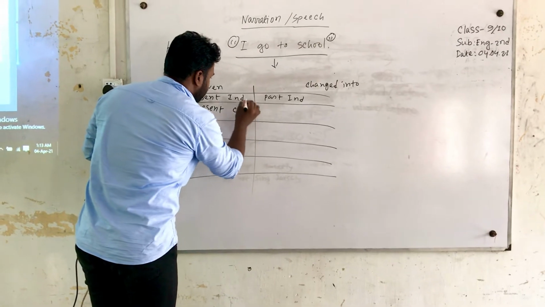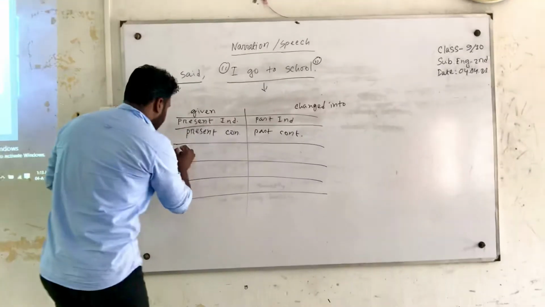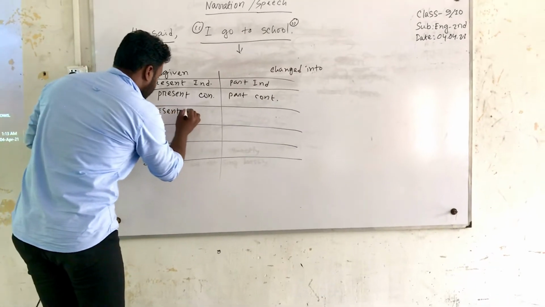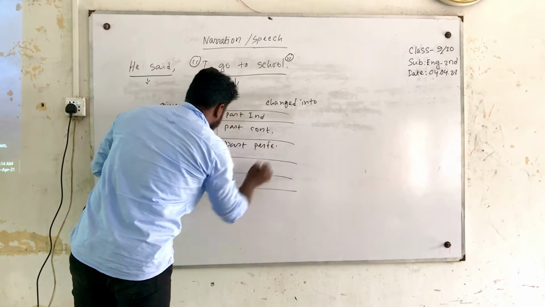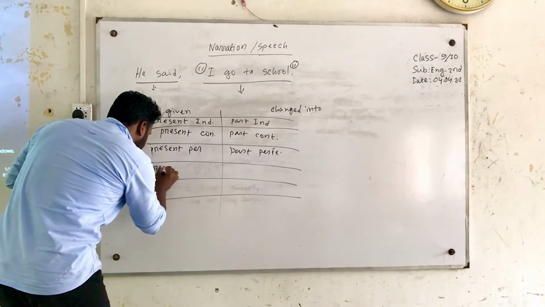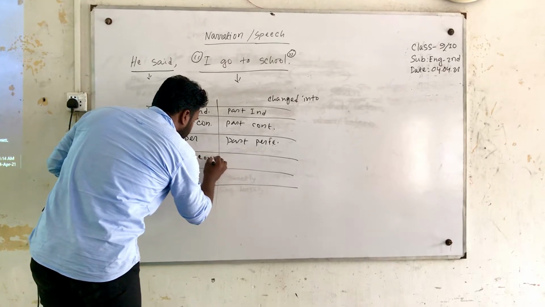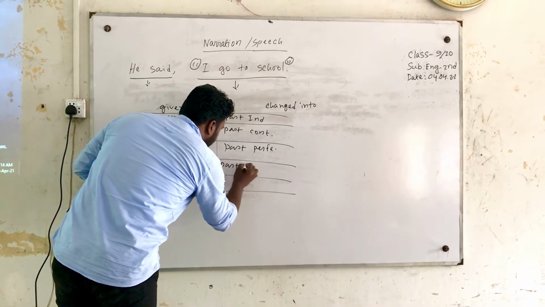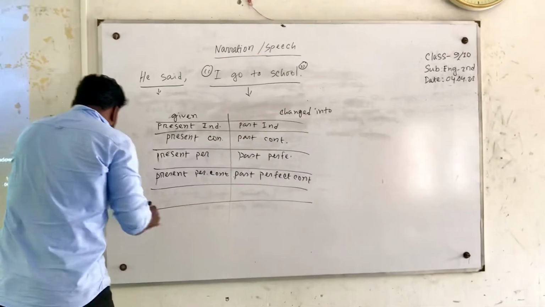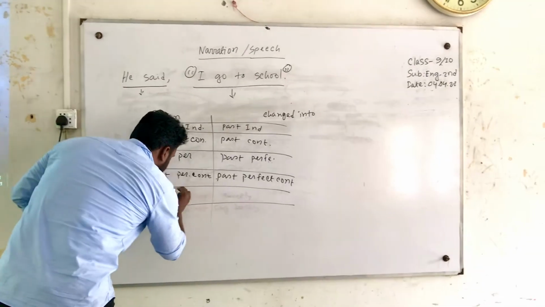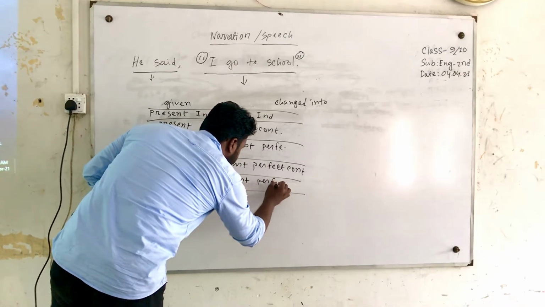Present continuous will be past continuous. Present perfect will be past perfect. Present perfect continuous will be past perfect continuous. Then past indefinite will be turned into past perfect.